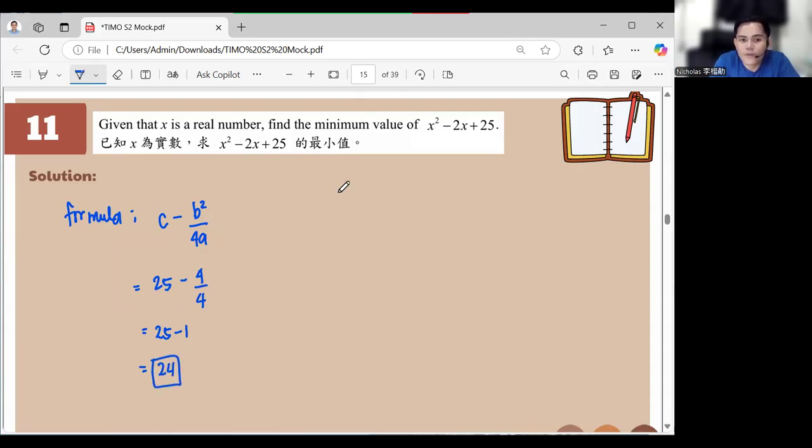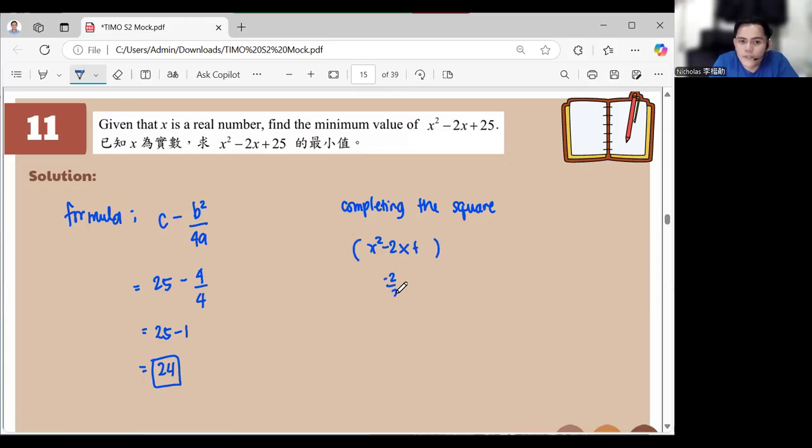Now, we have another solution. The other solution is the general solution, which is completing the square. Still the same, right? Completing the square. So if you have here x squared minus 2x, how do we complete the square?